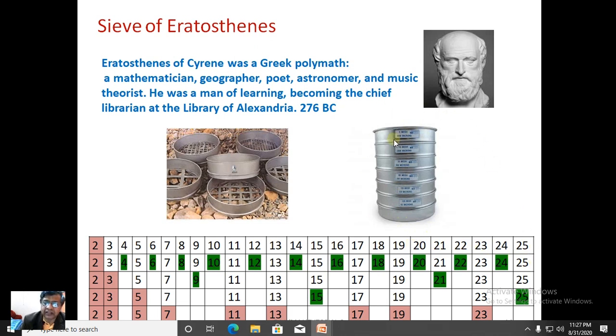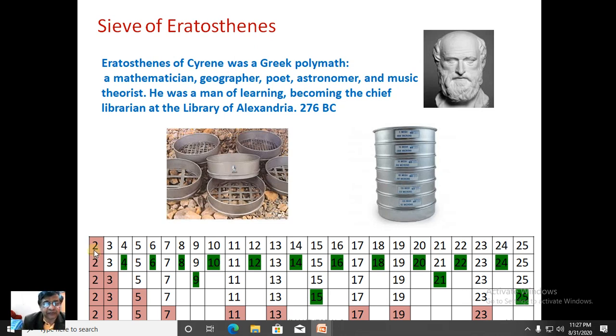So what remains in the top sieve is the list of prime numbers up to a given number. To execute this algorithm, we need to list all the numbers up to the given number. Let us say the given number is 25, therefore we will list starting from 2, because we cannot start from 1. 1 divides every other number, therefore 1 cannot be taken as a prime number.